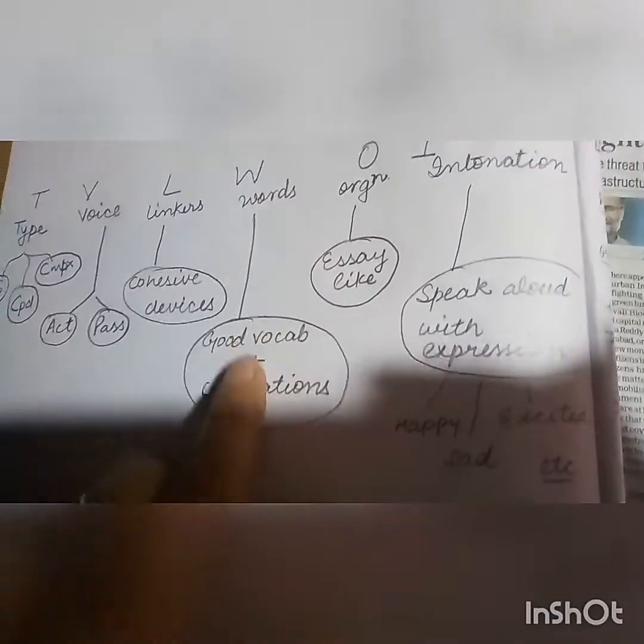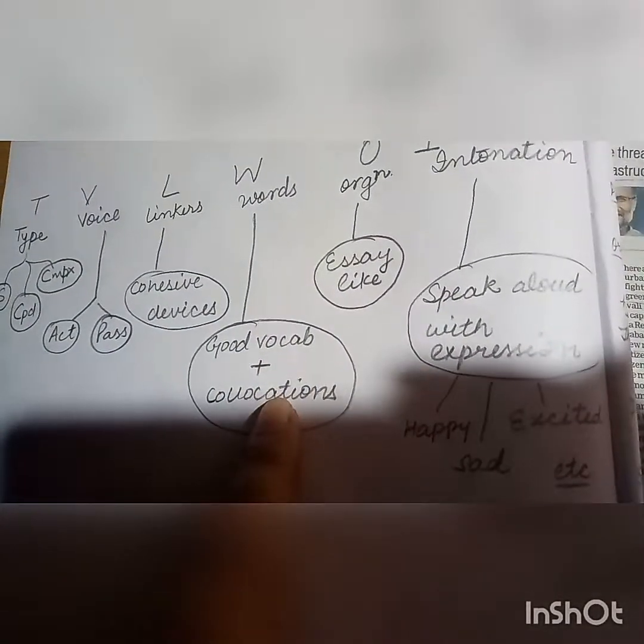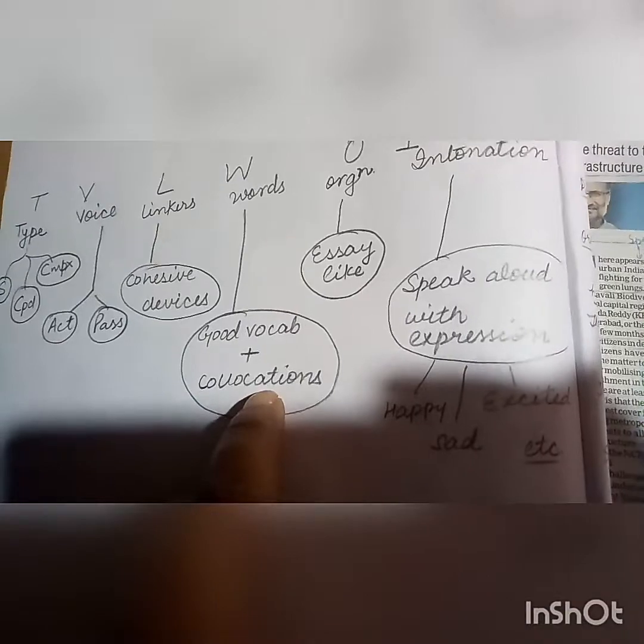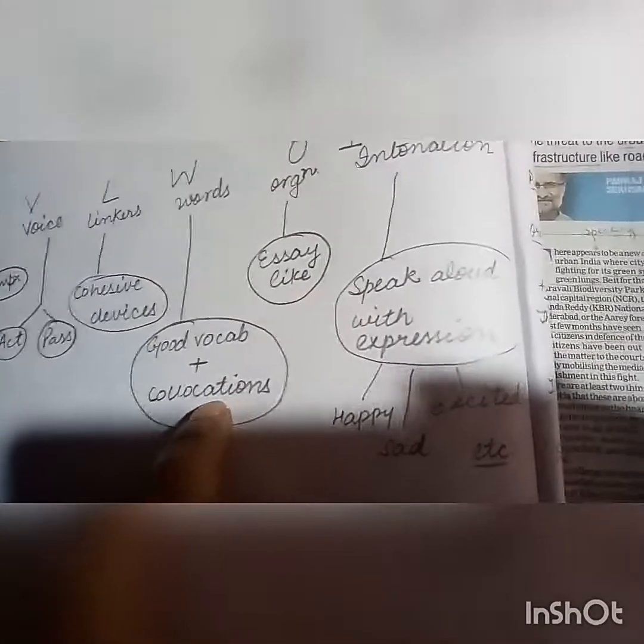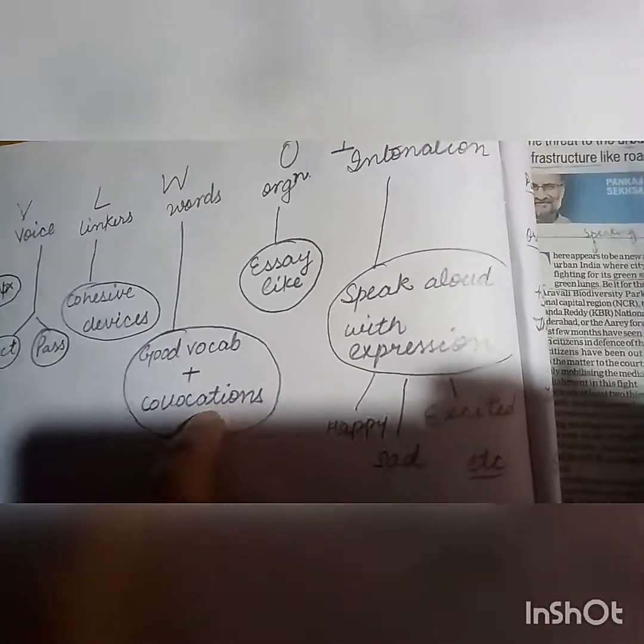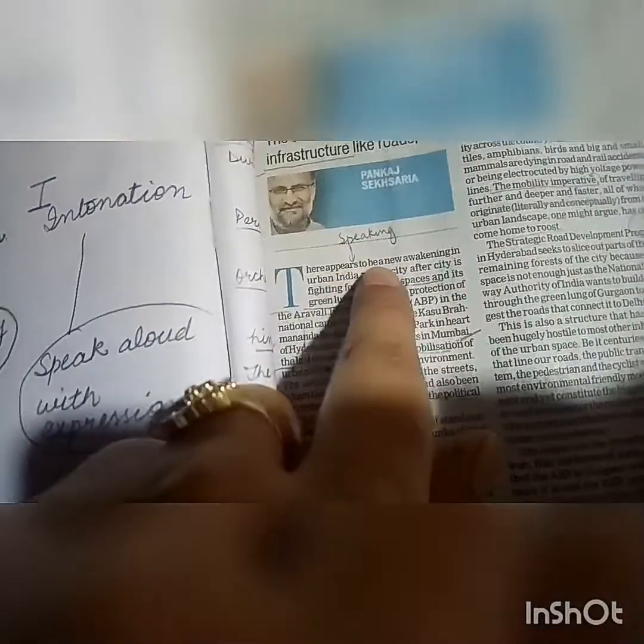Next is the words. By words I mean good vocabulary and good collocations. Collocations are the phrases in which 2 or 3 words are appropriately used. I will come across this in the next sentence and I'll let you know. So here we come across any good vocab. Now this is a very good phrase. There appears to be a new awakening. This is a very good phrase while you are preparing for your IELTS speaking part. Green spaces, green lungs. These are very good phrases when you are talking about the environment part.